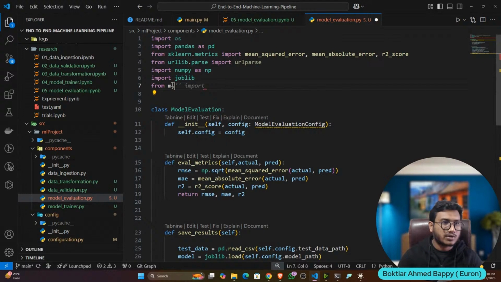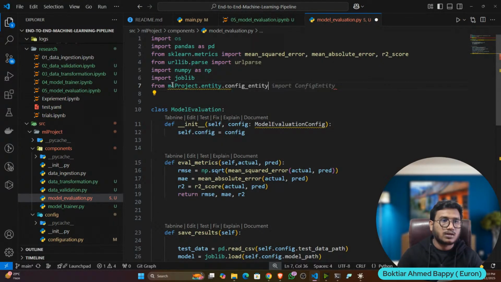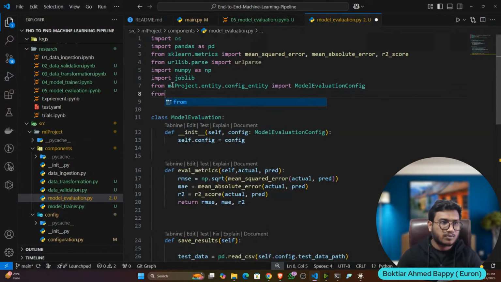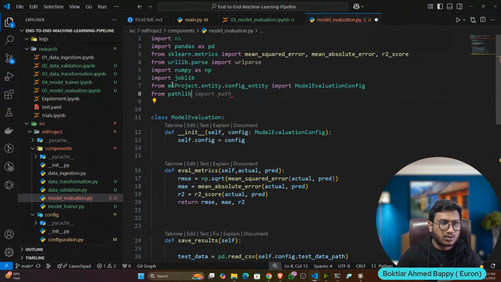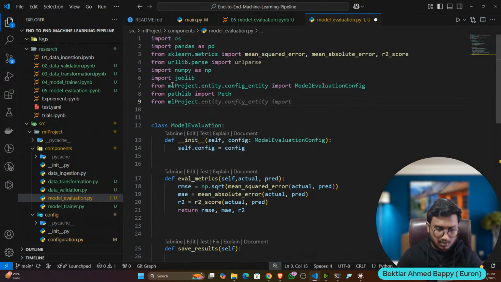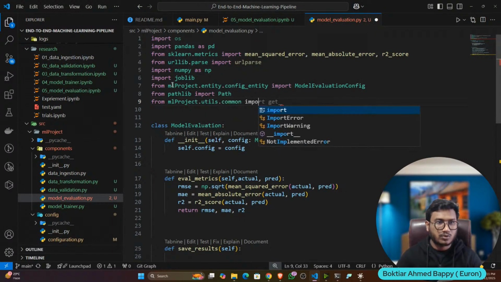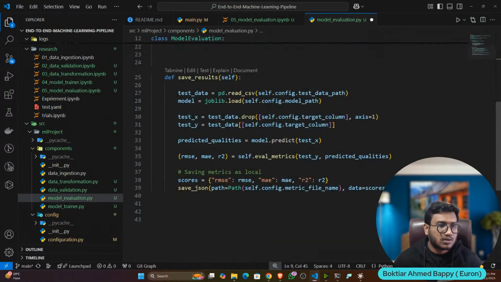So from ML project dot entity dot config entity import this one. I also need Path, so from pathlib import Path. Then I need save JSON, so from ML project dot utility dot commons import save JSON, okay, this one. So now let me check.